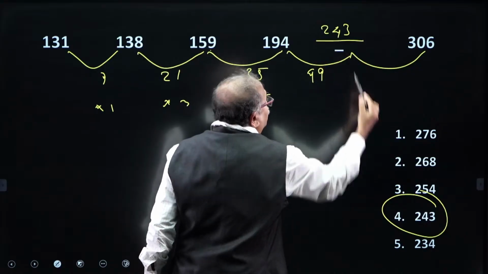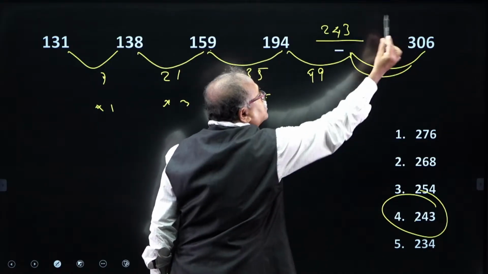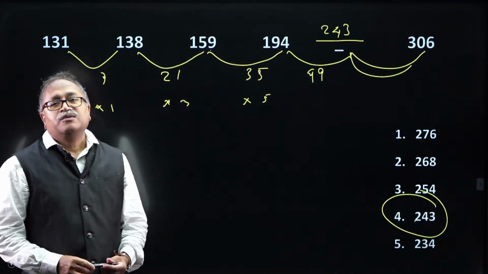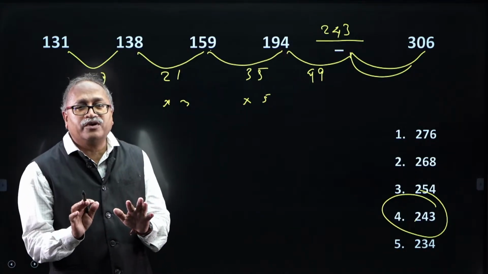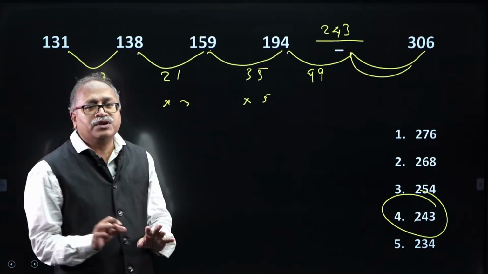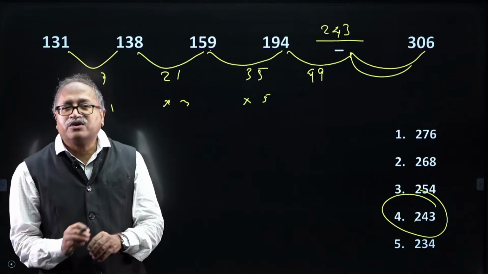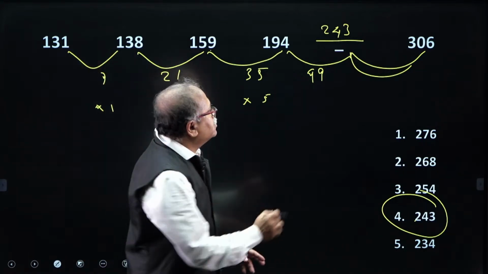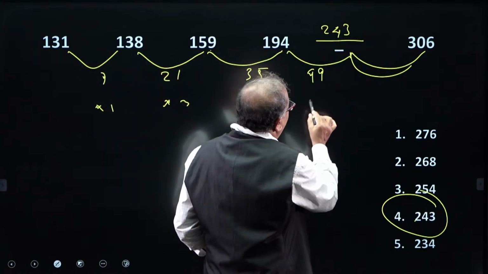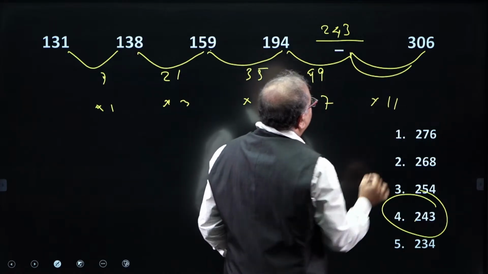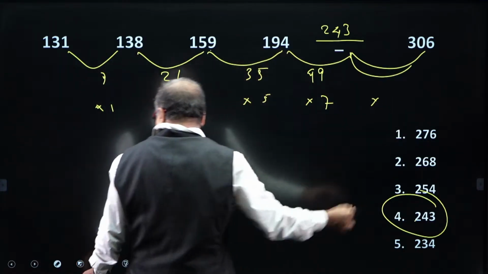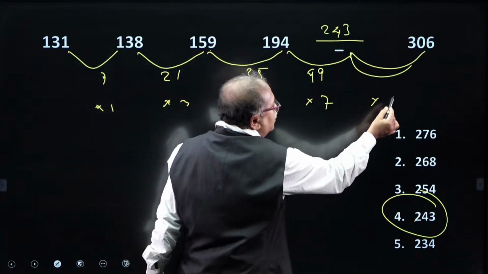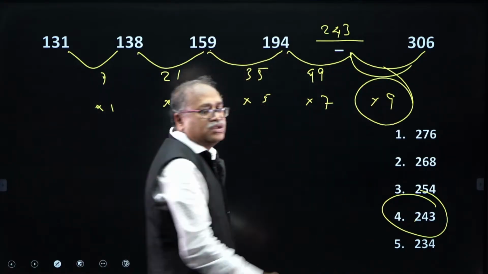So, when I have 243, I am not going to check on the other side. But sometimes it is good to check in order to confirm whether we are moving in the right direction or not, but most of the time try to ignore it. Do not check whether it is into 7, then whether it is into 9. Do not waste the time in the exam. Just take a small risk over here.